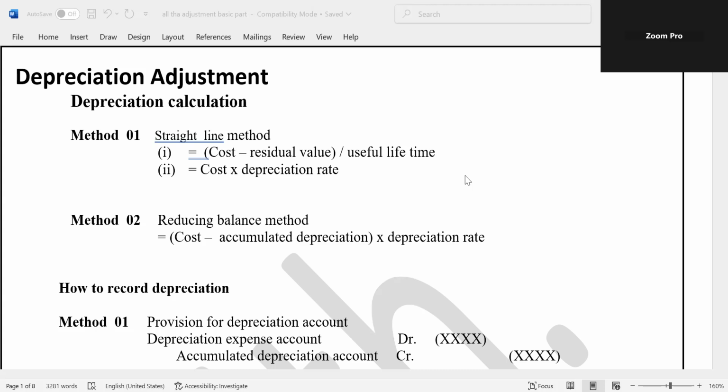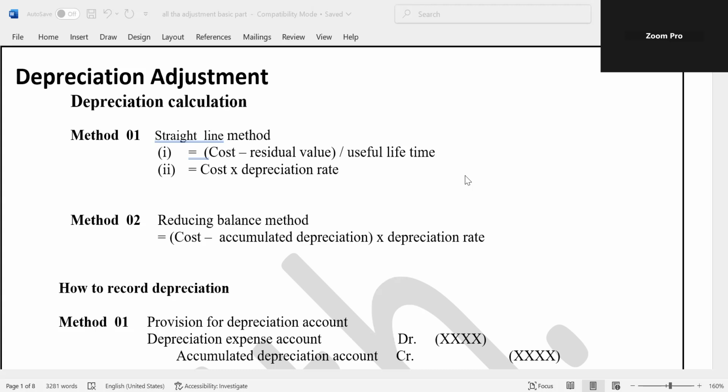By closing the ledger accounts, a trial balance should be prepared from the general ledger. If the trial balance is not equal, then error correction, then adjustment. You have to know how to prepare financial statements based on the trial balance. We are going to discuss how to prepare the income statement as well as the statement of financial position based on the trial balance. Therefore, we have to discuss adjustments.